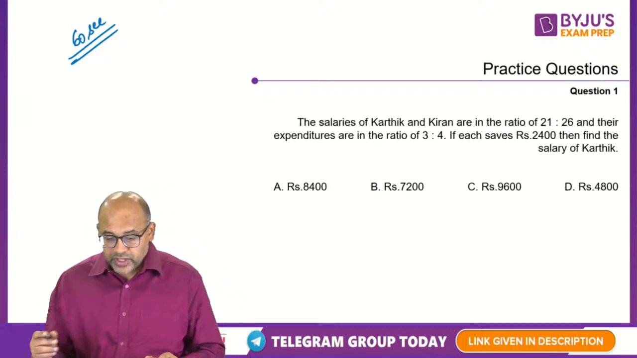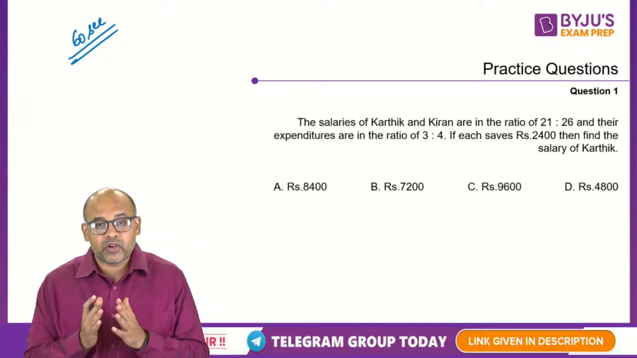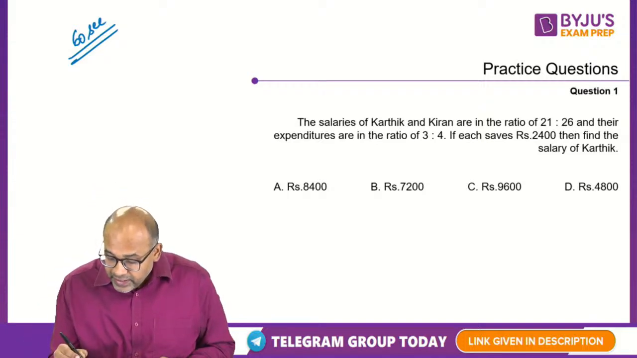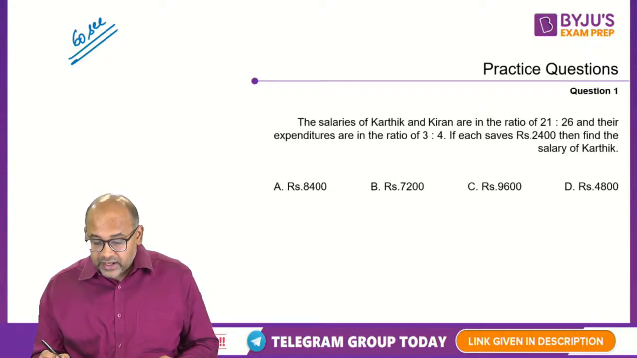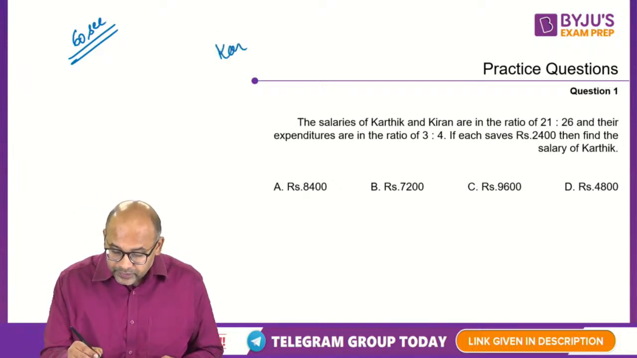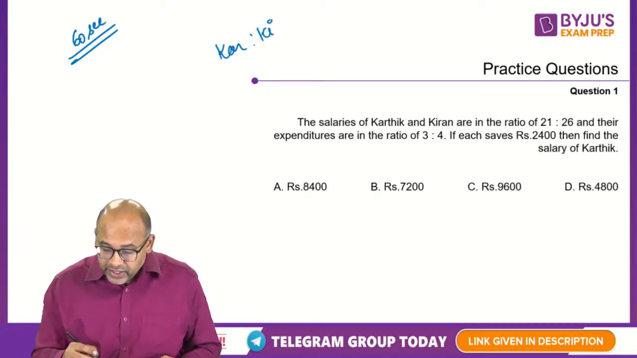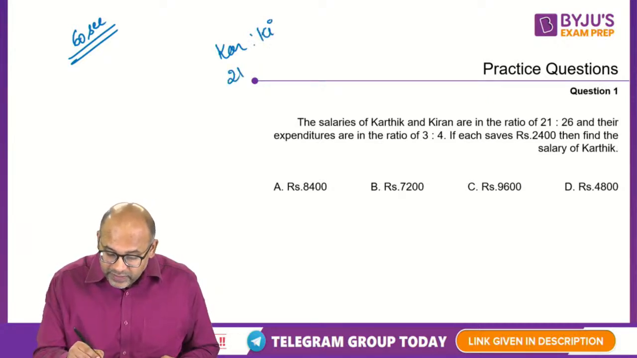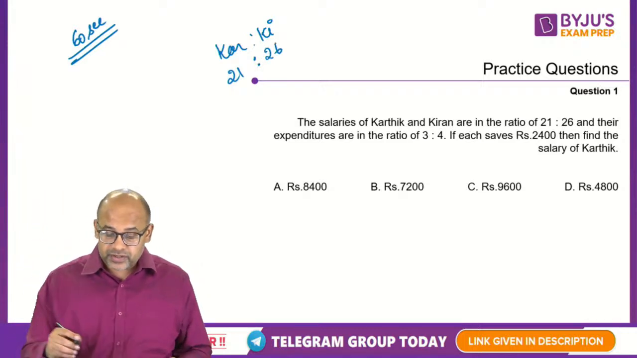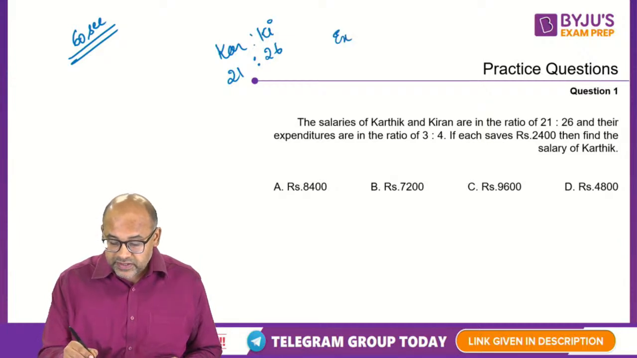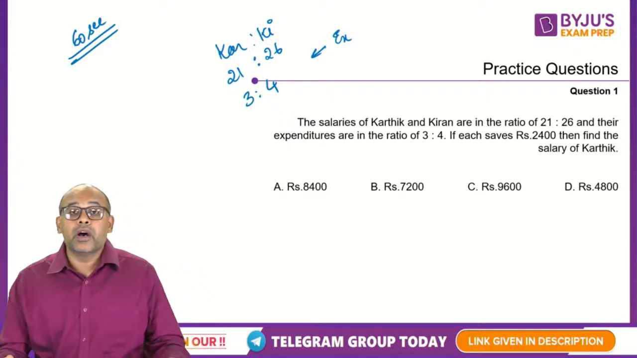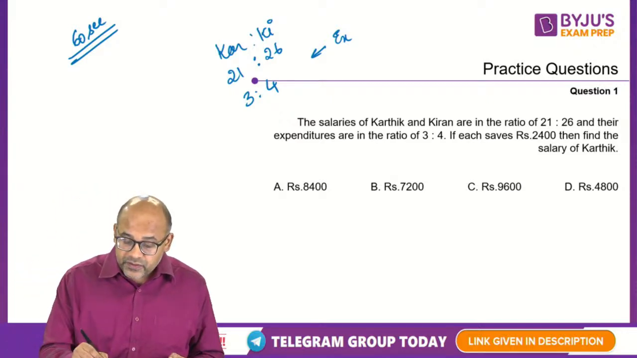Okay, so here's what we have. So 60 seconds are up. I haven't got any answers. So let's take a look at what the question says. The salaries of Karthik and Kiran are in the ratio 21:26. So Karthik and Kiran, the ratio of salaries are 21 and 26. Their expenditures, expenditures for the same set of people, are in the ratio 3:4. Now each person saves 2400.